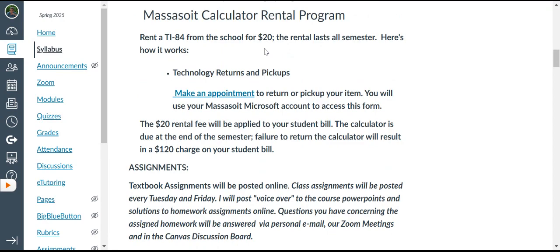Now, you're saying, well, gee, I've got to buy a calculator? No. All right. In many institutions, you need to go out and buy one.